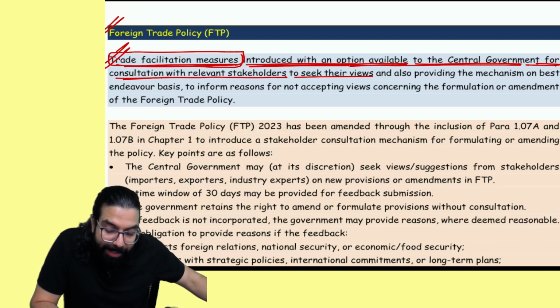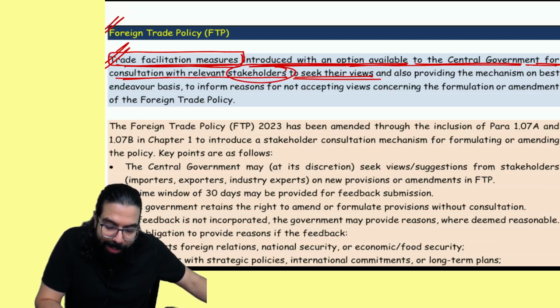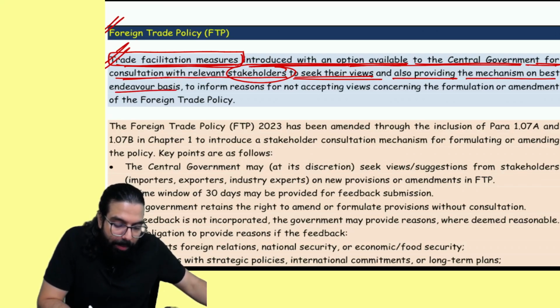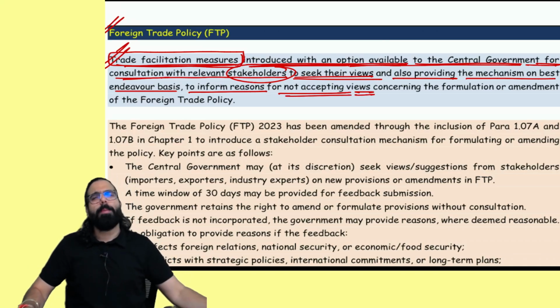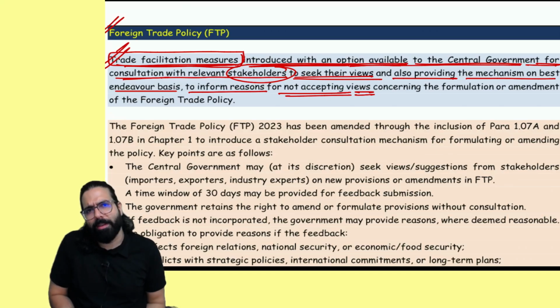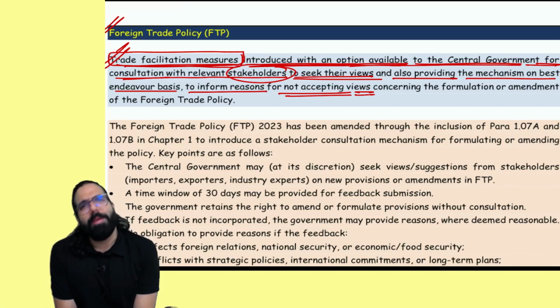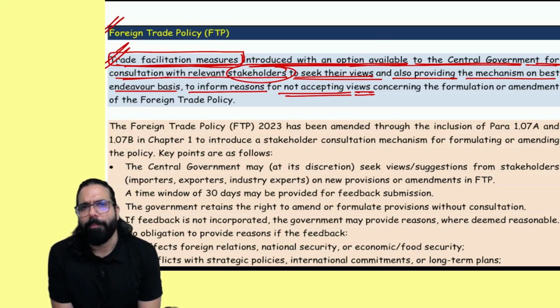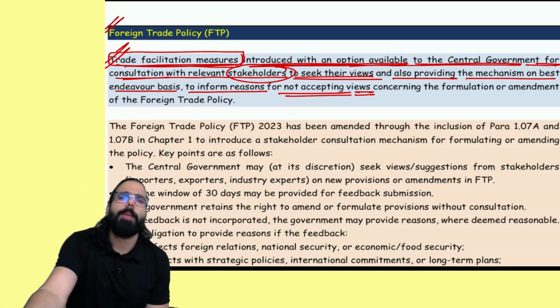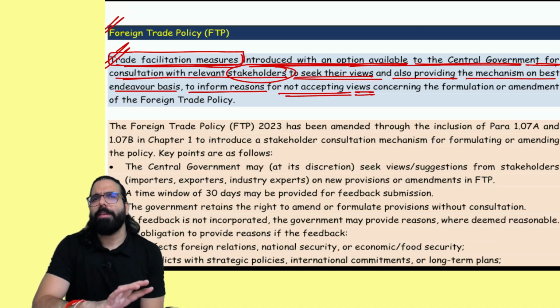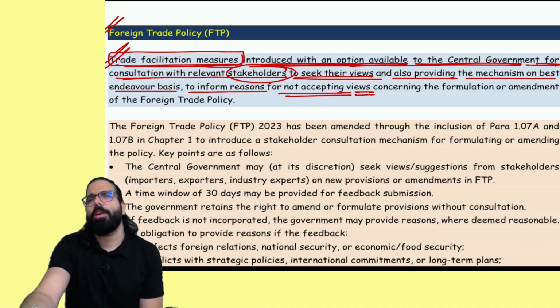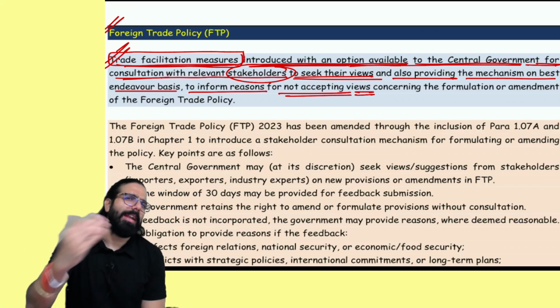So, to seek their views, whoever the stakeholders are, and also provide a mechanism on best endeavor basis to inform the reason for not accepting the views. Basically, government is telling that under trade facilitation measures, if we are getting any measure which is beneficial for the industry, we can ask the industry people: what is your suggestion, do your stakeholders have any suggestions?